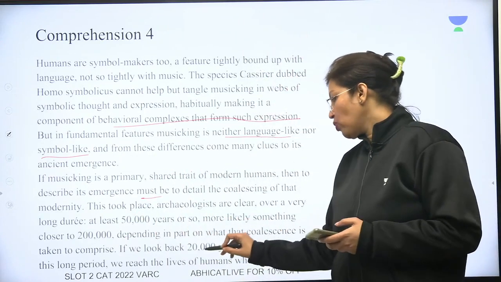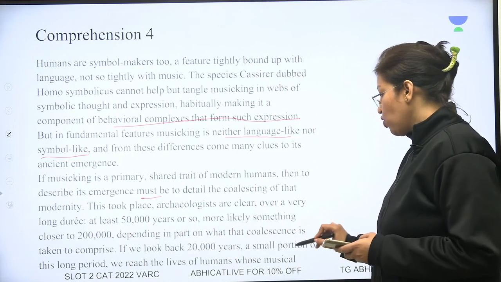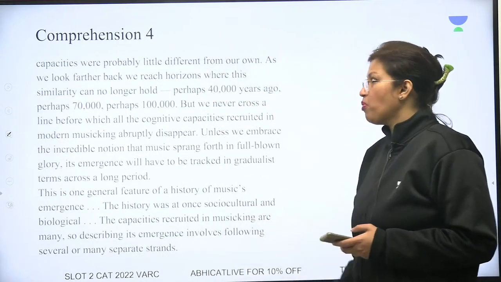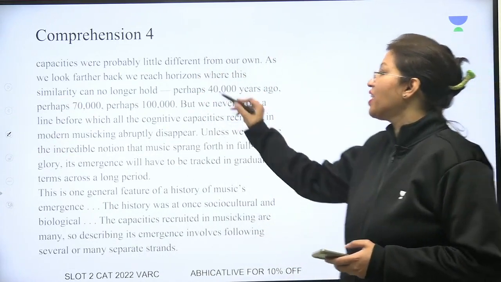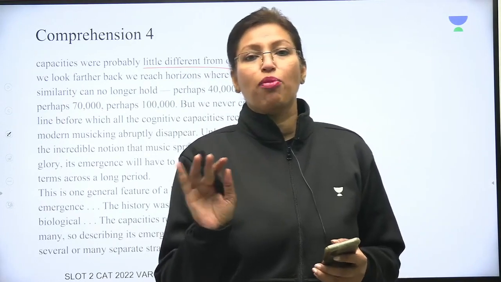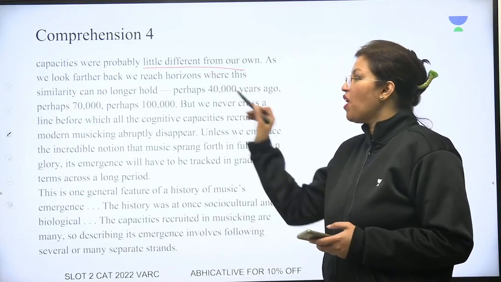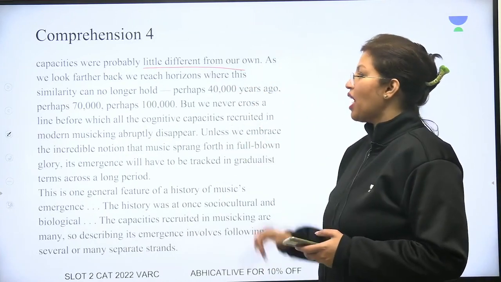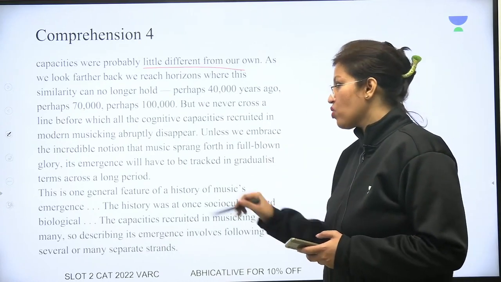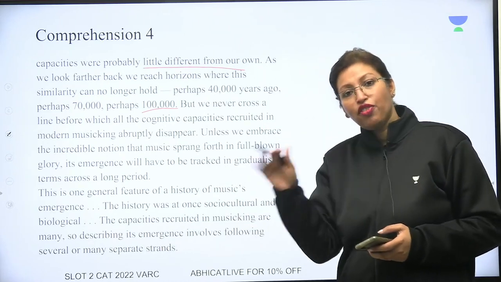If we look back 20,000 years ago, a small portion of this long period, we reach the lives of humans whose musical capacities were probably little different from our own. यानी 20,000 साल पहले वाली लोगों की म्यूजिकल कैपेसिटीज हमारे जैसी है. Little different मतलब नहीं. As we look farther back, we reach horizons where this similarity can no longer hold. Perhaps 40,000 years ago, perhaps 70,000, perhaps 100. फिर ये सिमिलैरिटी नहीं है. 20,000 साल की पहले डिफरेंट म्यूजिक है.